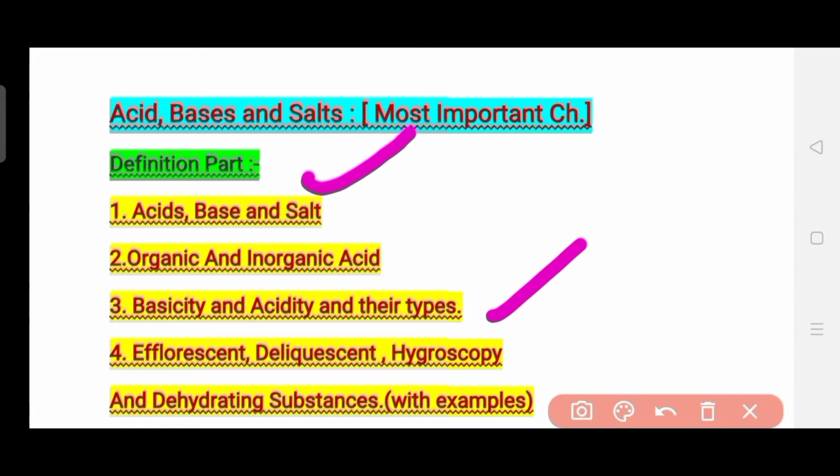The fourth is efflorescent, deliquescent, hygroscopic and dehydrating substances. All these substances, the definitions which are given in your book, learn them by heart, because I know there might be some confusion between them, but don't worry, if you learn them by heart you won't have any problem. I will also show that questions for these terms have been asked. So learn all these four points fully.